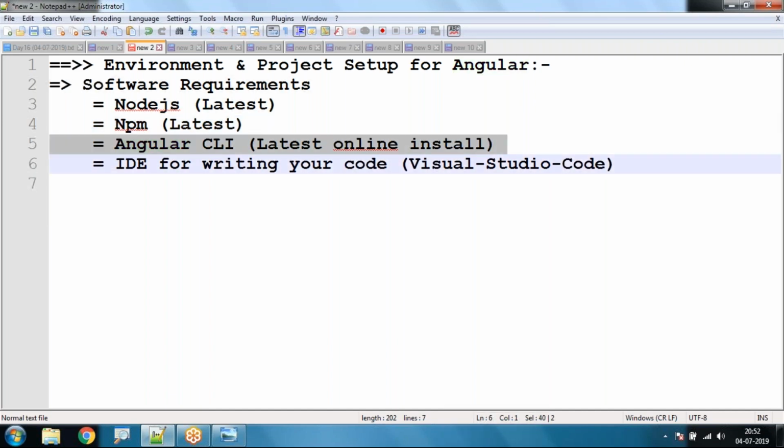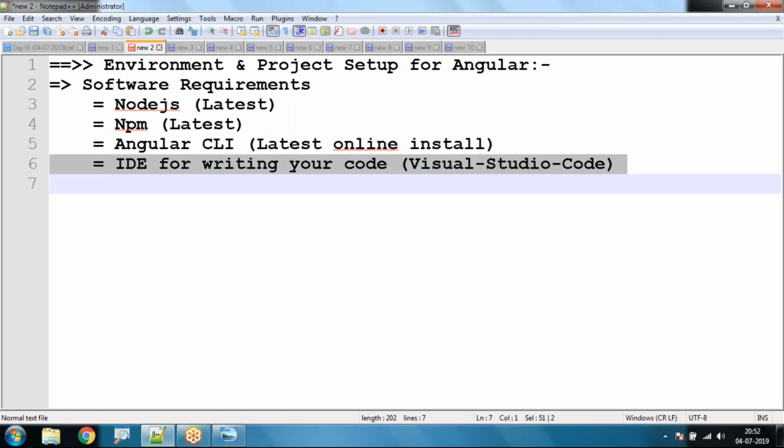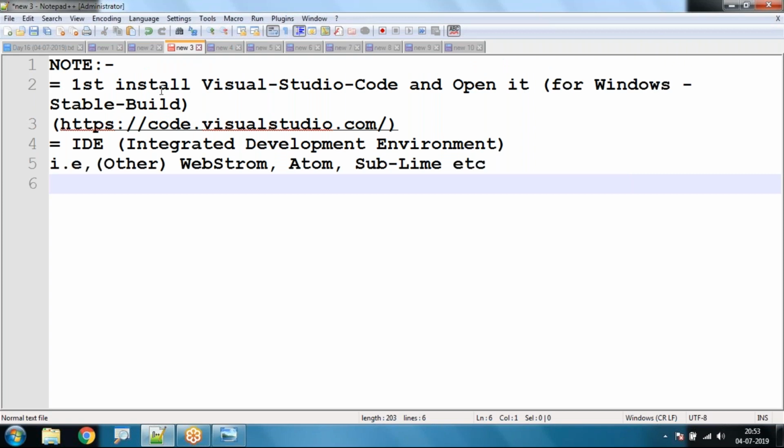And next we require Angular CLI. For this Angular CLI also we are going to do an online installation. And finally we require one IDE, integrated development environment. What we are going to use is Visual Studio Code. Is it okay, all of you? So we are going to use Visual Studio Code. Right. Now I'm going to discuss what this Angular CLI is in detail. Don't be in a hurry. Everything will be taught to you step by step. Now let's start with the first installation.